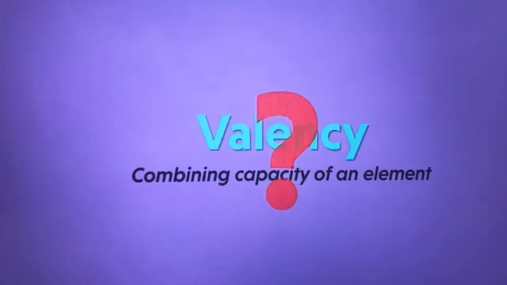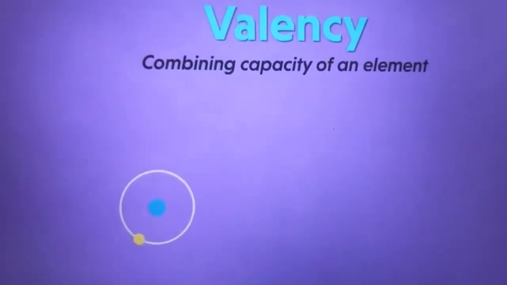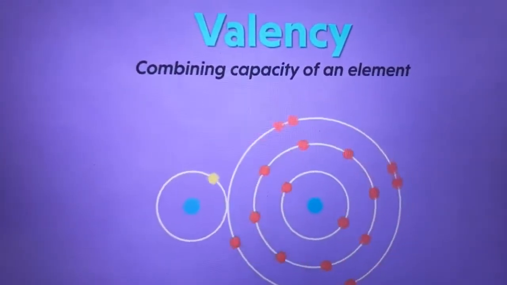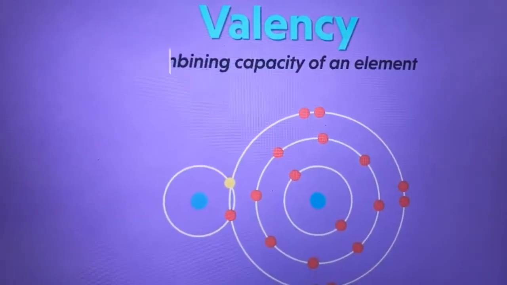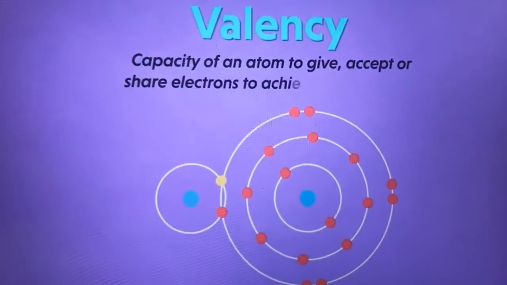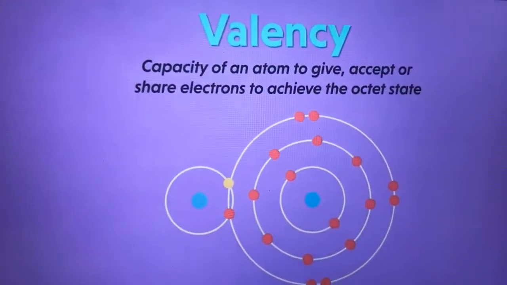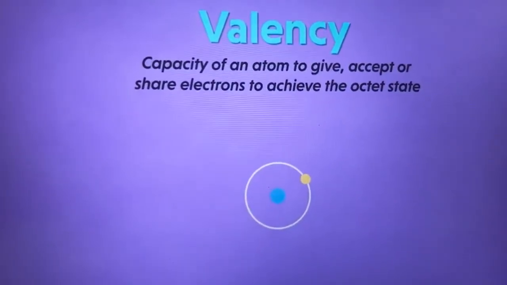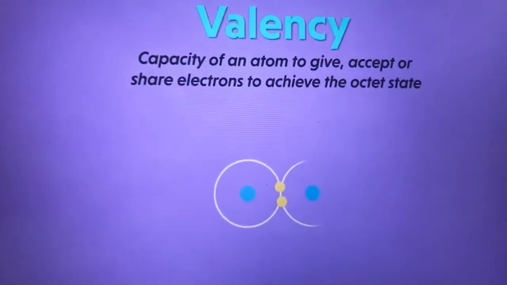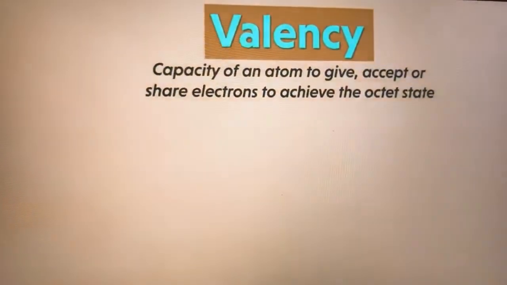Now, what exactly do we mean by this? When we say combining capacity, that means how much can an atom bond with another atom. Does that mean how many electrons can be given or taken or even shared? Yes. Thus, the capacity of an atom to give electrons, accept electrons, or even share them in order to achieve the octet state can be termed as its valency. And what about the case of elements with just one shell? That's correct. Trading of electrons is carried out for attaining 2 electrons in the outermost and only orbital in such atoms. Let us take simple examples to understand this.